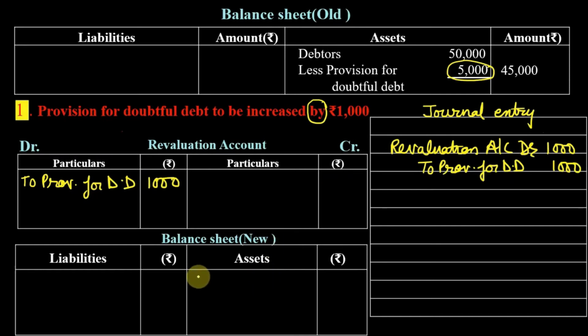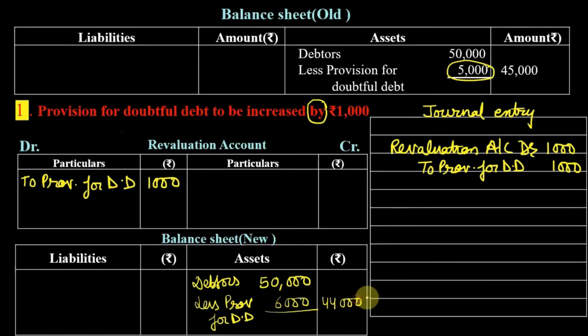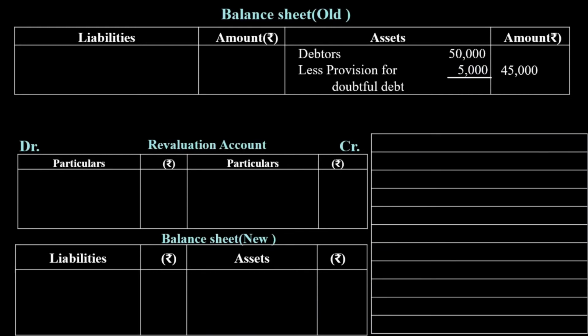So in balance sheet, debtors will be 50,000 and we are going to deduct provision for doubtful debt. Now please remember, now the provision is not 5,000, it has increased by 1,000. So we are going to deduct 6,000 and we are going to write outside 44,000. So I hope this case 1 is clear, where provision for doubtful debt is increased by some amount. Now let us see case 2.